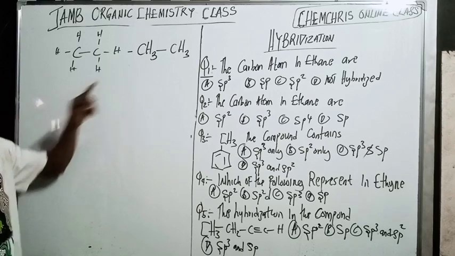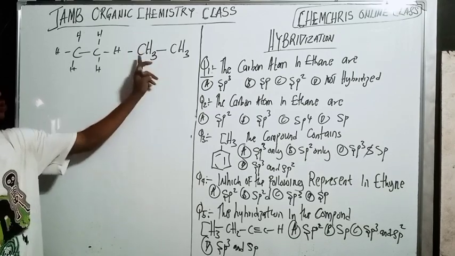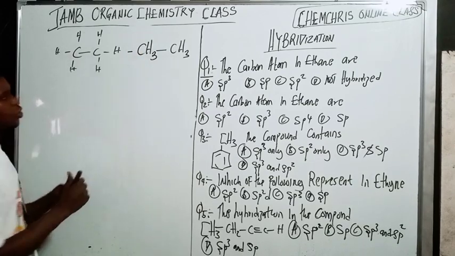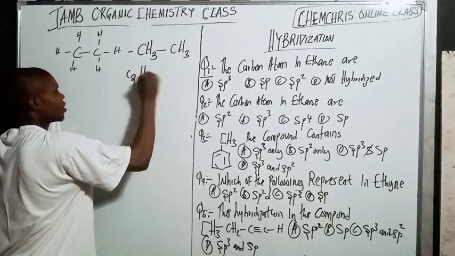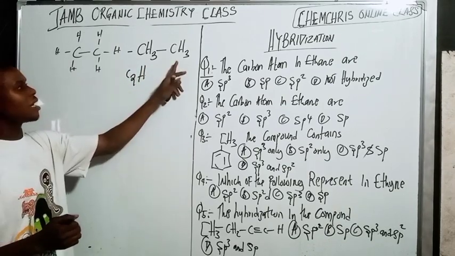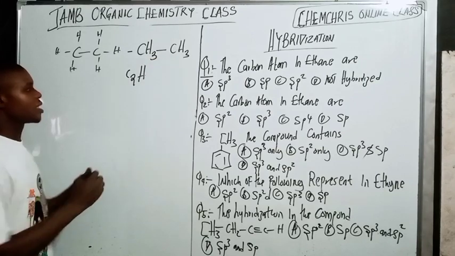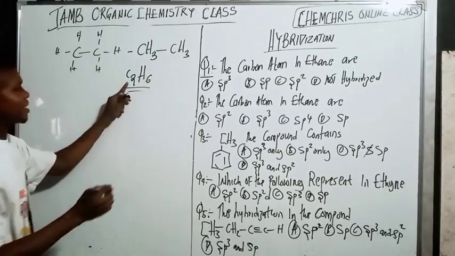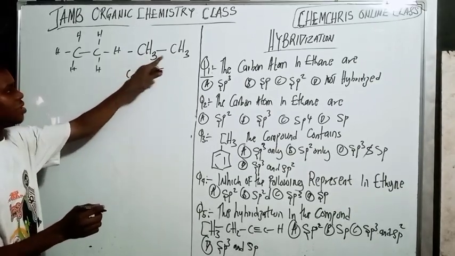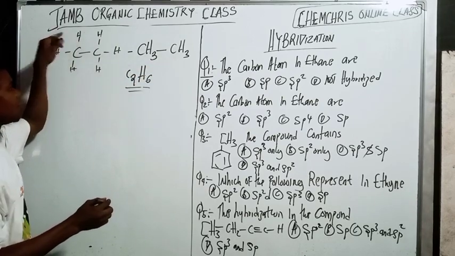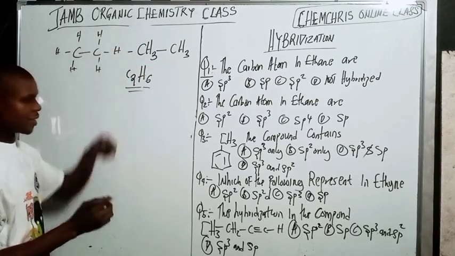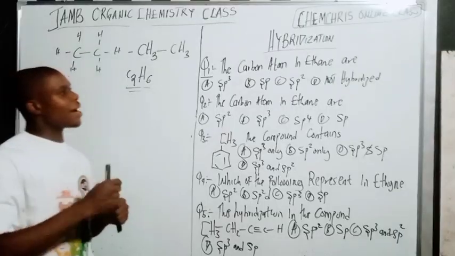In the molecular formula, how many carbon atoms do we have in the compound? 2 carbon atoms. So it's going to be C2H. Now how many hydrogen? 3 plus 3, 6. So C2H6. That is the same as CH3 CH3, and also the same as this other one here. So this one can be converted to this, and this one can be converted to this. You get? Now they're asking about the carbon atom in ethane.